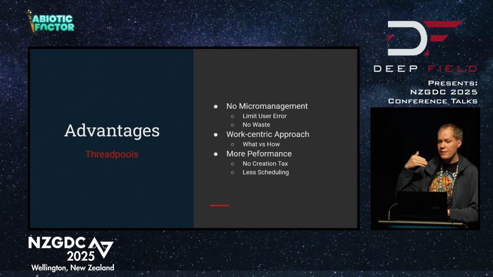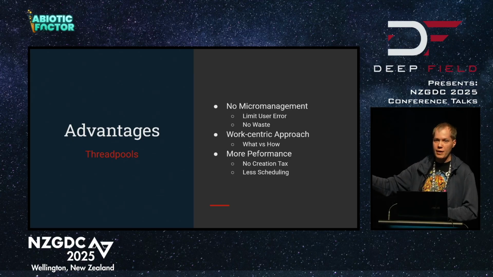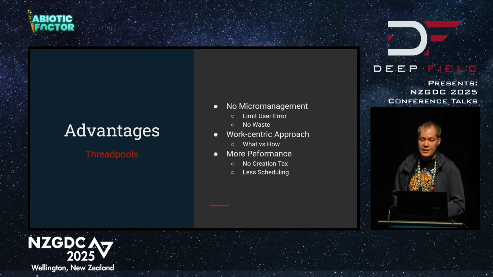Instead of saying, I have this work I want to do, I'm going to create a thread, you would just say, I have this work I want to do, and then feed it to the thread pool, and it will handle how it gets done, where it gets done, and more importantly, when it gets done. This gives us more performance because creating threads and destroying them has a bit of a creation tax, if you will, and again, scheduling problems if we accidentally create too many. So there's only advantages.